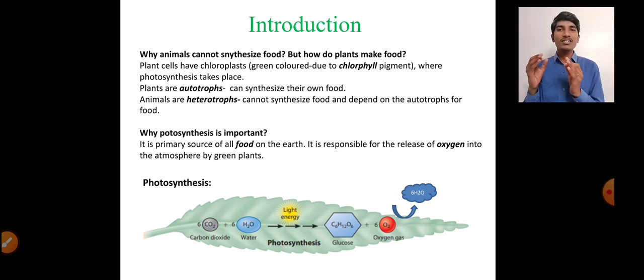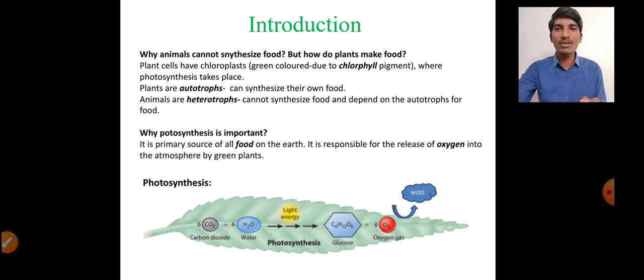You can define photosynthesis as an anabolic process where simpler molecules like carbon dioxide and water are utilized to produce glucose in the presence of light. You can see in the reaction that 6 molecules of carbon dioxide combine with 6 molecules of water in the presence of sunlight, and using the chlorophyll molecule, glucose is synthesized and oxygen is liberated as a byproduct. That is what photosynthesis is. It is basically an anabolic process.